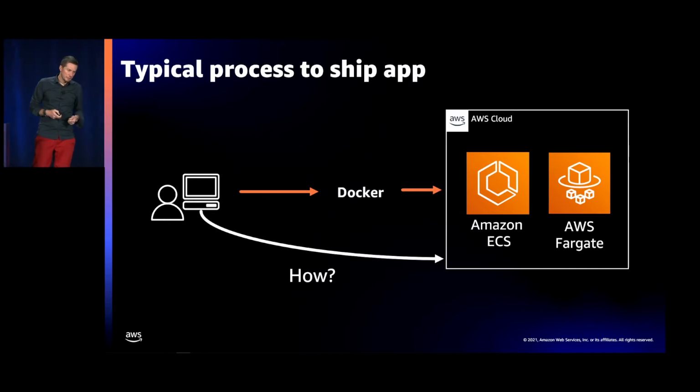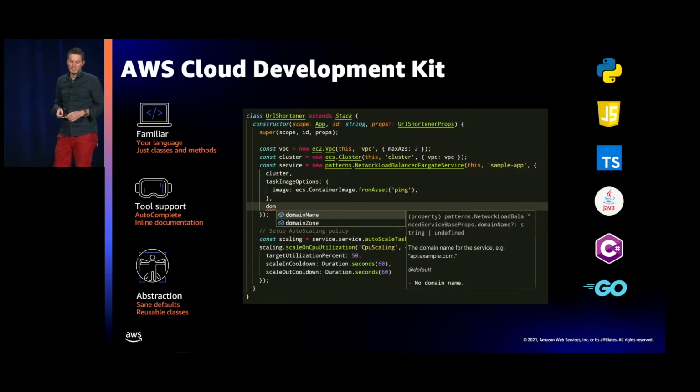Why use Copilot? Because you have a guided experience to build your application, but also other components related to your application, like an S3 bucket, a DynamoDB table, and so on, and a CI/CD pipeline as well. For this particular demo and session, we're going to use CDK. Why? Because we want to demonstrate how to manage infrastructure as code, but also because ECS Anywhere is not supported yet by AWS Copilot.